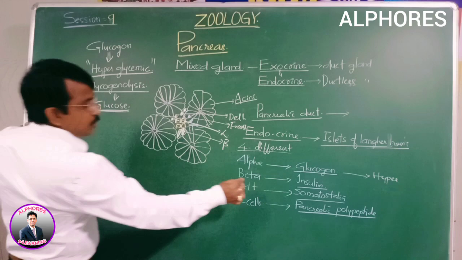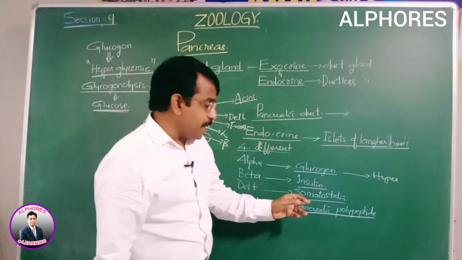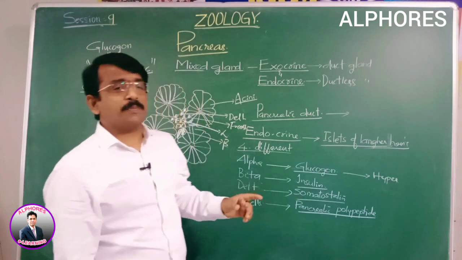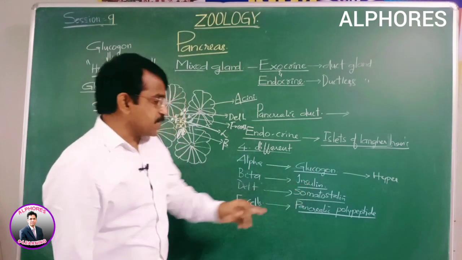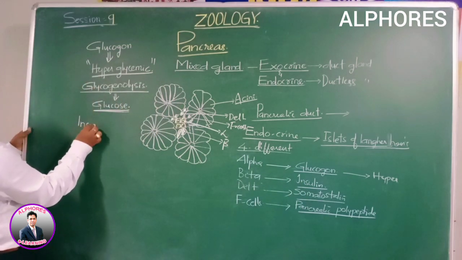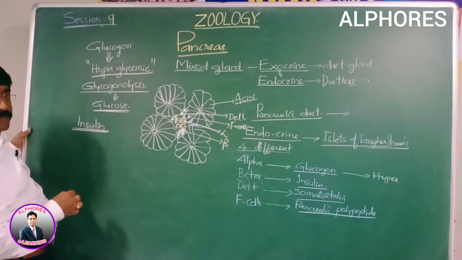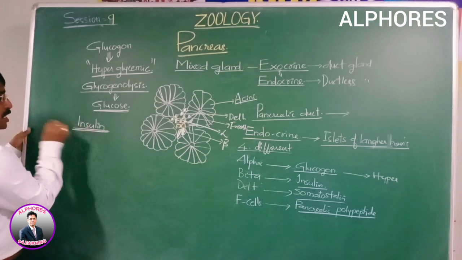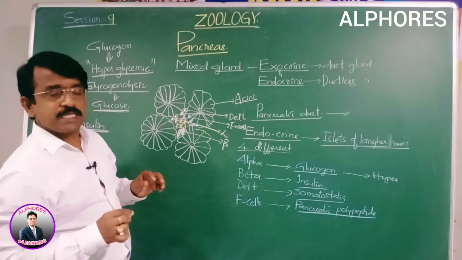Whereas the beta cell secretes insulin. One more point to remember: these are both proteinoid and peptide hormones. Insulin is a proteinoid hormone secreted from the beta cells.